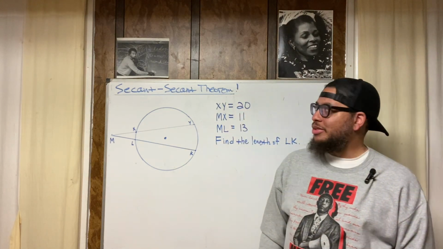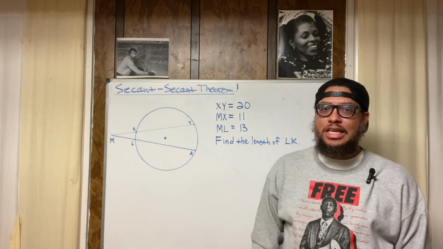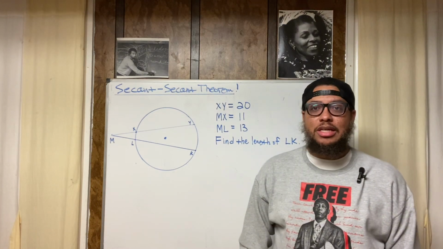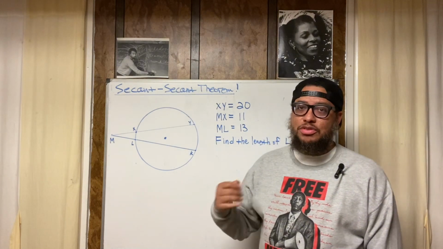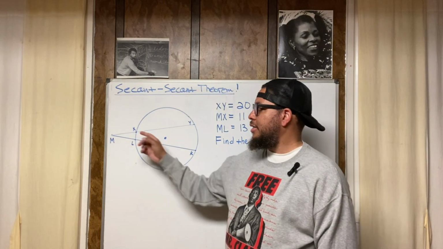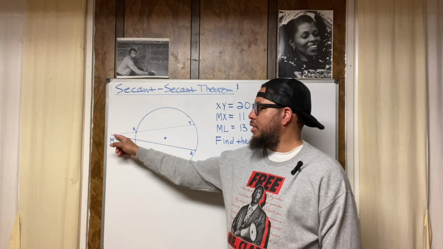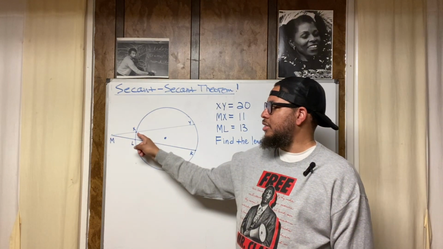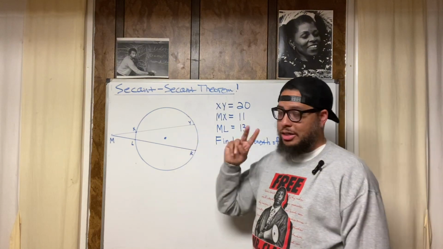All right. Let's get into it. So what are we doing today? We're doing some geometry. We're using the secant-secant theorem. Now, first, what's a secant? In terms of circle geometry, a secant is a line or a line segment that touches a circle in two places. So you see how from this endpoint, this line segment extends, it hits the circle there at X, it hits it again at Y. It hits it at two places.